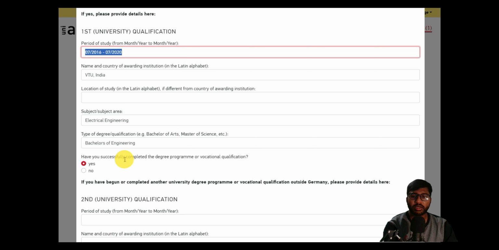Now, have you finished or completed the degree program, vocational qualification? Yes, we have completed the vocational qualification or degree program. If you have not finished it, then click on no, then continue. But if you have already finished it, then click on yes and no need to put it. But if you are putting it no, then you need to get a college certificate from the college where they will